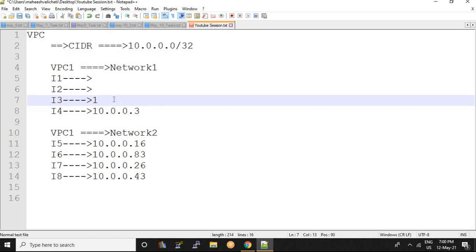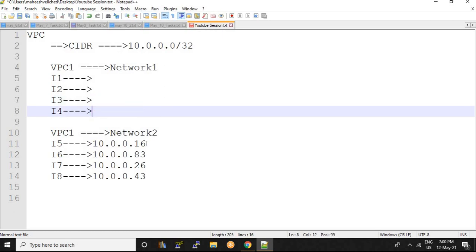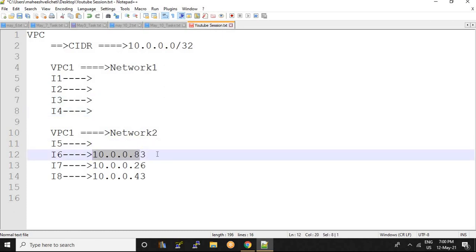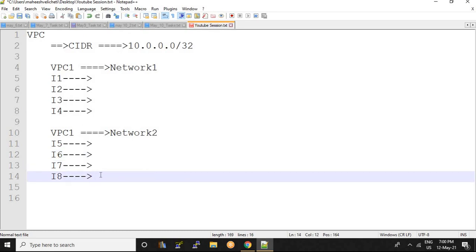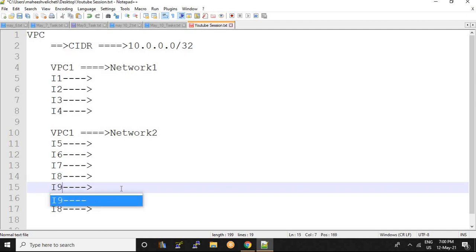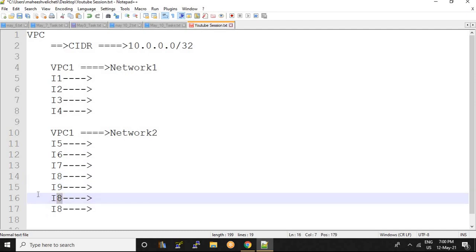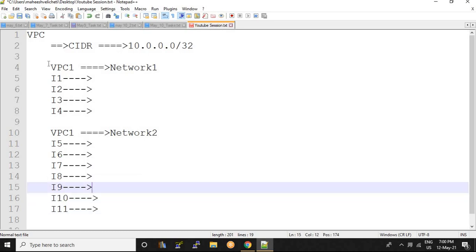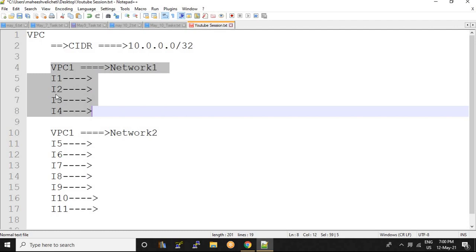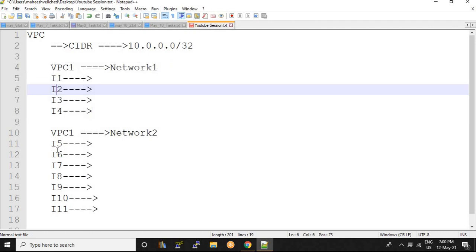I have to assign it now. I9, I10, I11. Only this VPC has 4 machines, and this one has 7 machines.